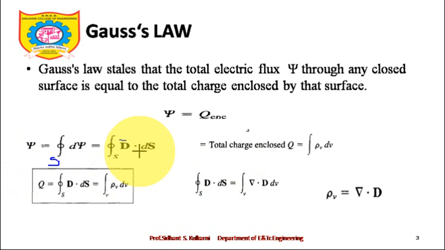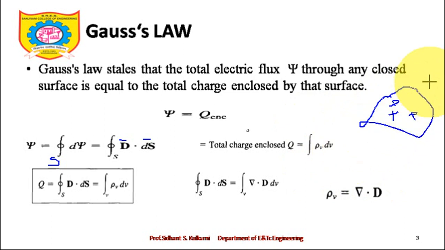The electric flux density coming out of that particular surface, dot product with dS bar, because surface is a vector quantity that we already talked about, will yield a scalar entity psi, which is also equal to, listen to me carefully now, the total charge enclosed Q, which is also equal to the integral of rho v dv. What is rho v? Rho v is volume charge density. We have talked about that. If there is a volume of very irregular shape, and certain charges enclosed within it, positive, negative, whatever it may be, and someone asks how much charge is enclosed, it is given by the volume integral.